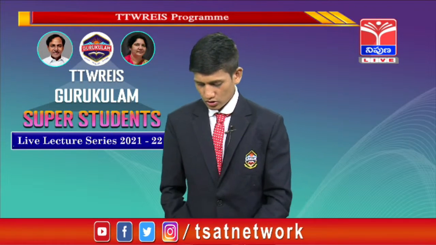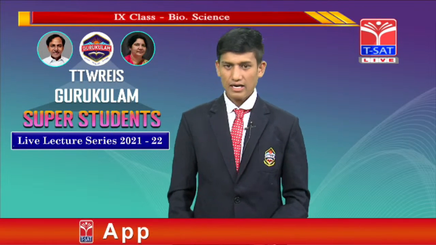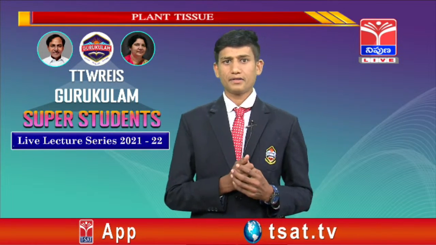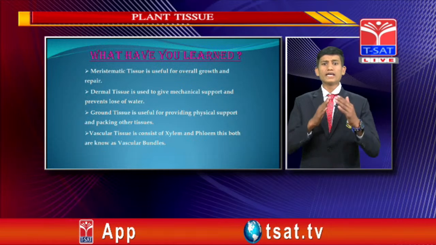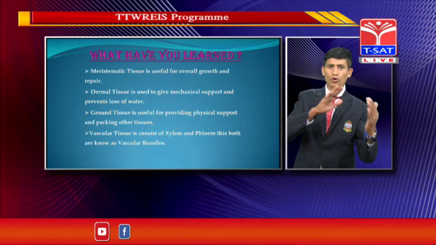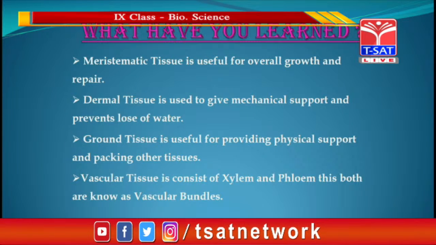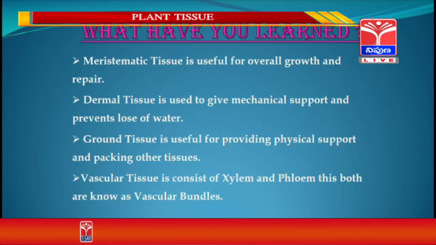Let us discuss what you have learnt. Meristematic tissue is useful for overall growth and repair. Meristematic means the division of cells. In this tissue, the division of cells always takes place.